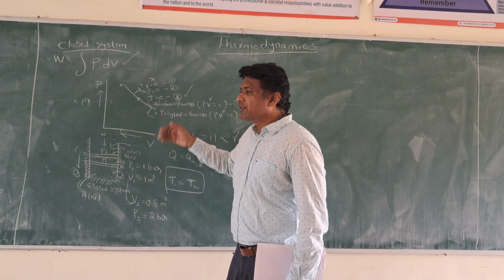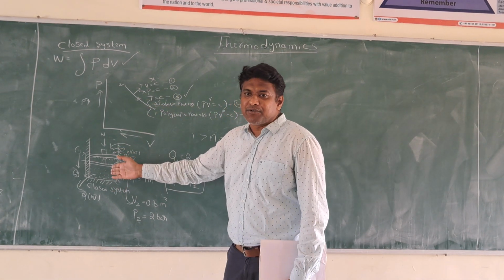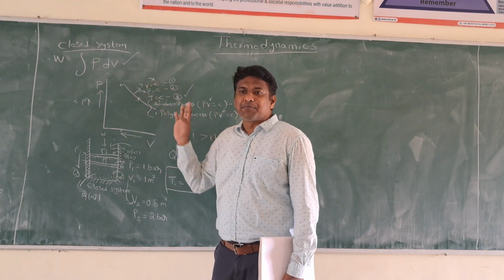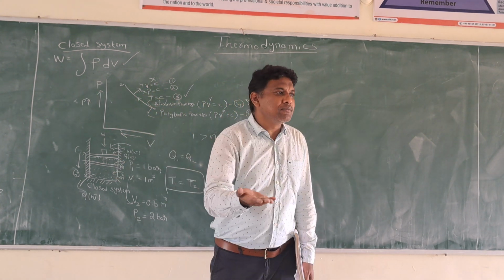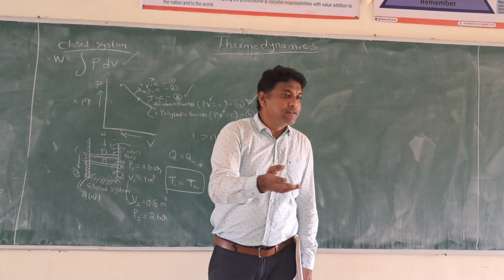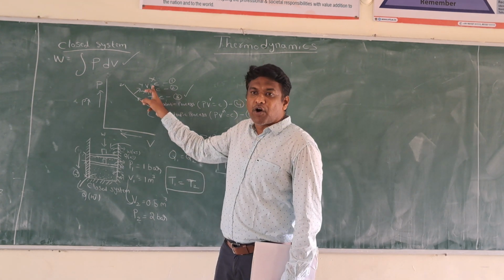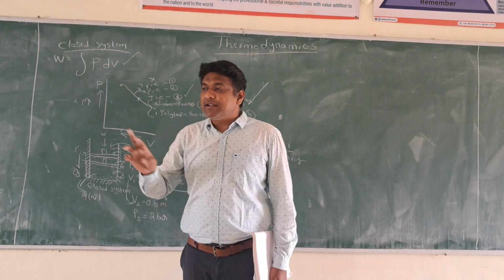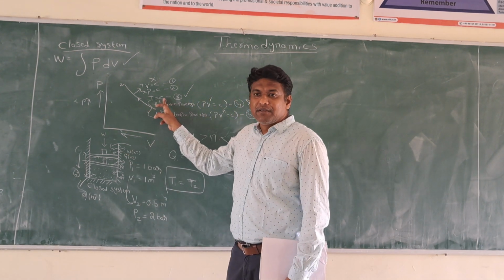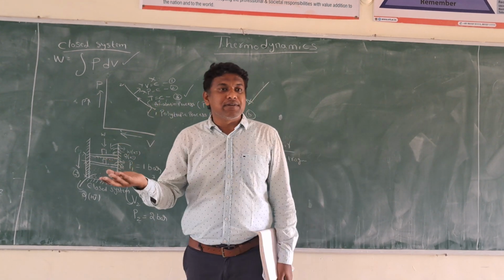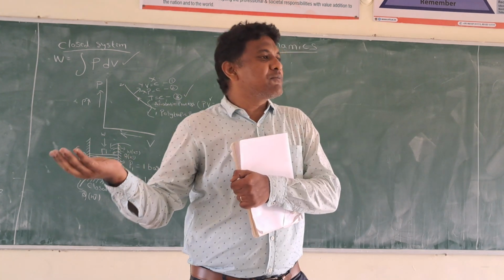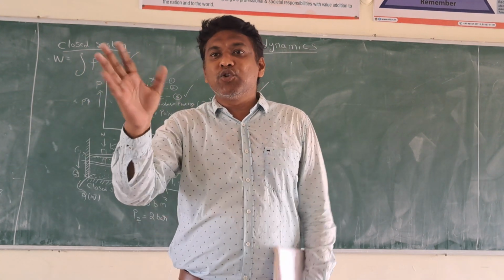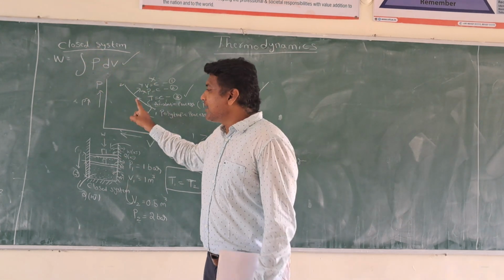Among the 5 processes, say a system follows a process. Tell me about the pressure. Pressure is varying, so it is not a constant pressure process. Tell me about the volume. Volume is also varying, so it is not a constant volume process. Tell me about the temperature. Temperature is varying, so it is not a constant temperature process. Tell me about the heat transfer. Is there any heat transfer from the system to the surroundings or from the surroundings to the system? No, sir, there is no heat transfer. Then that process is called an adiabatic process.